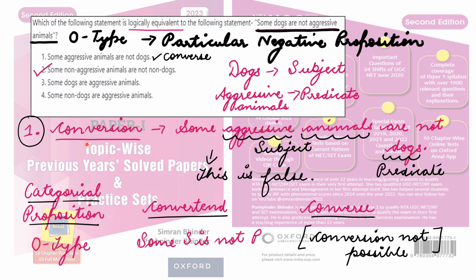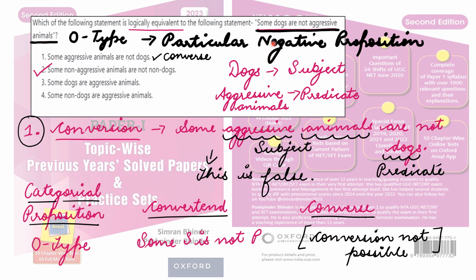So first of all, I will talk about conversion. I am focusing especially upon the O-type proposition. Remember this, I am not focusing upon all the four types of categorical propositions, that is A, I, E, O. No, I'm focusing upon O-type with respect to this question. So what is the rule of the conversion, right? You have to understand that.